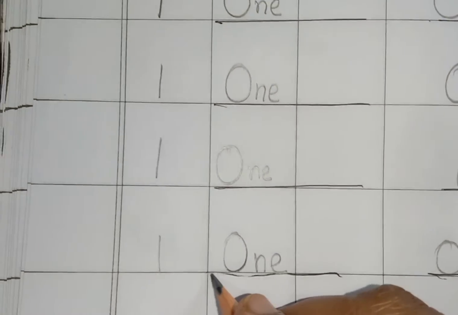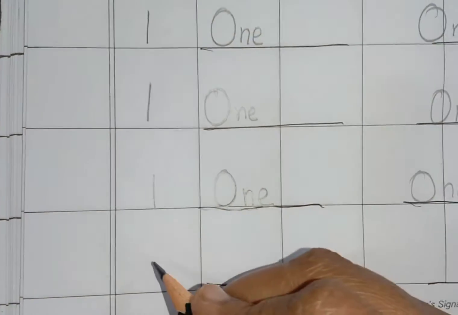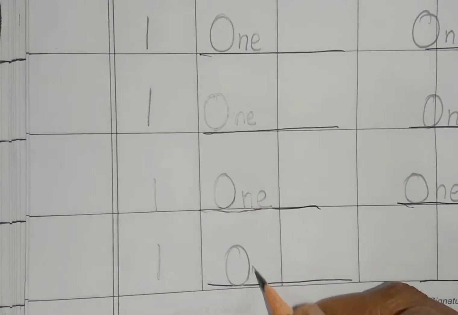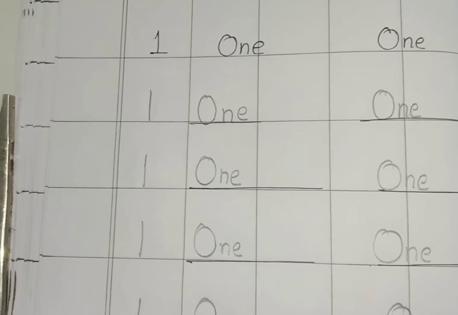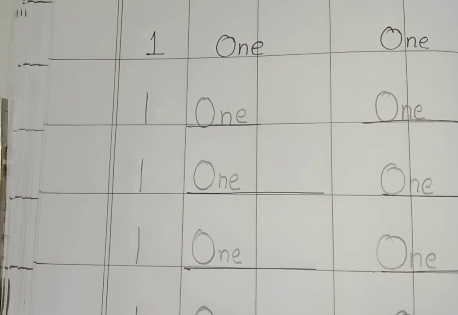O-N-E, 1. I know this is your maths copy, but you have to face a little bit of difficulty to write English. But you have to write, children. Parents, please make a mark under this so they can feel easy to write. Okay children, today you have written number 1 or spelling of number 1. So I hope you have learned this word 1.